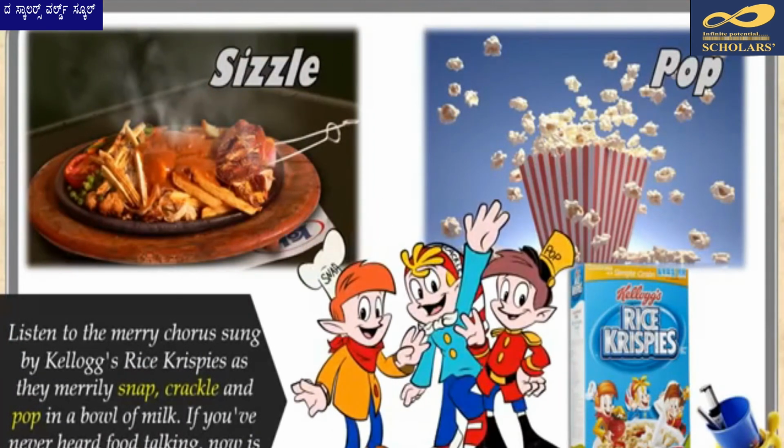And of course, how can we forget the sounds of food? We love to eat a sizzling hot sizzler, named that way because of the sound sizzle. And hot, freshly popped popcorns, again the sound is pop. Here is an ad of Kellogg's Rice Krispies, and you can see that the mascots are named Snap, Crackle and Pop. They stand for the sounds of a healthy food, all examples of onomatopoeia.